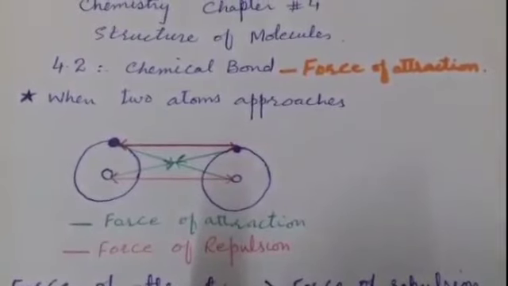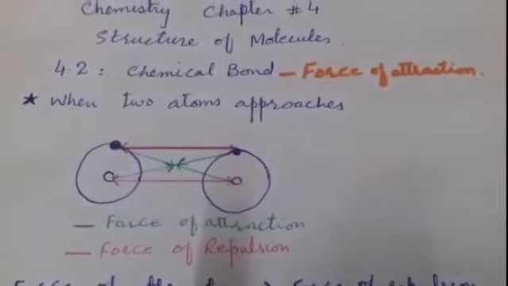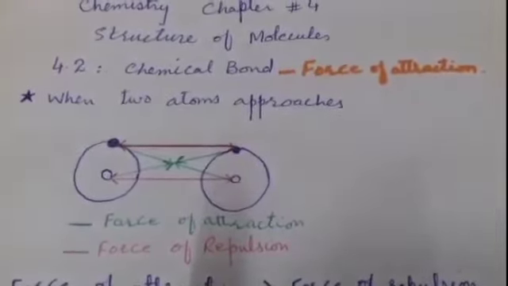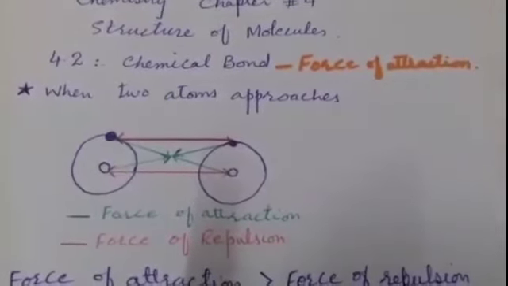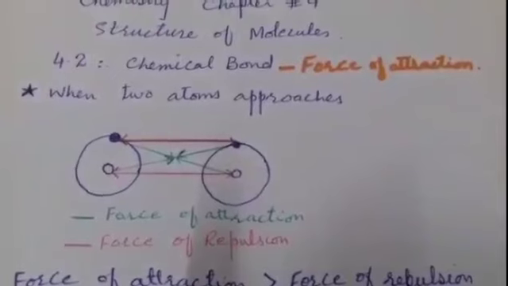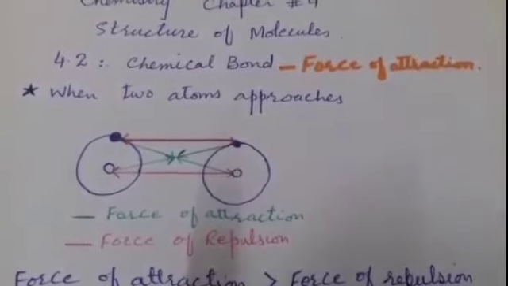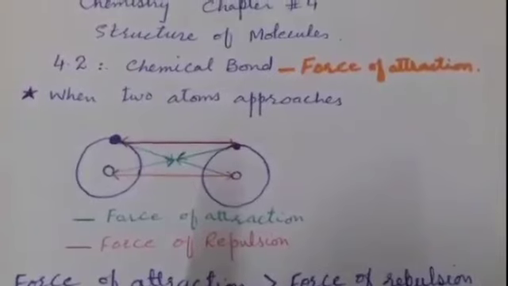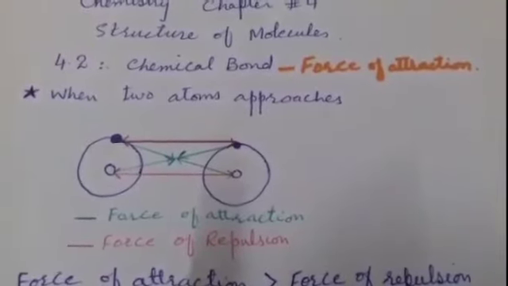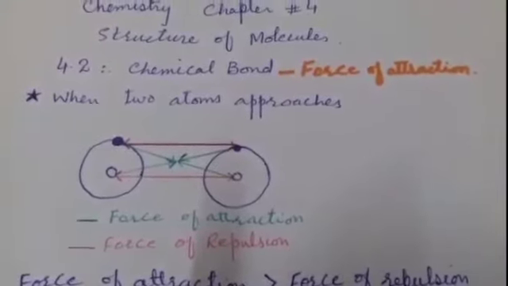As you know, atoms consist of electrons revolving around the nucleus. Electrons carry negative charge and the nuclei carry positive charge. The electrons of both atoms repel each other, having the same charge. Similarly, nuclei of both atoms repel each other, having the same positive charge.